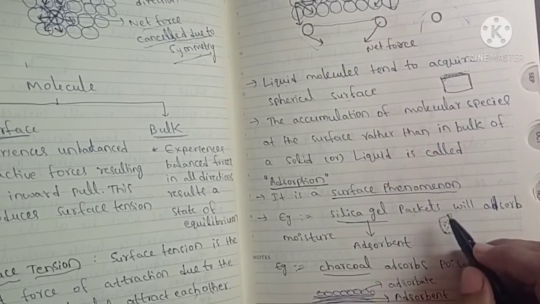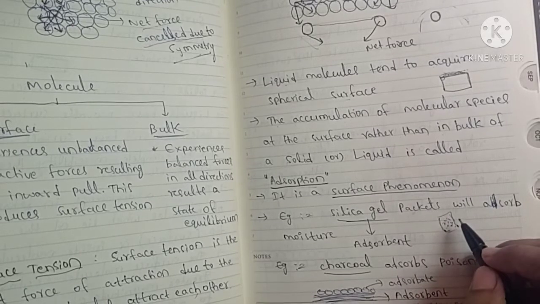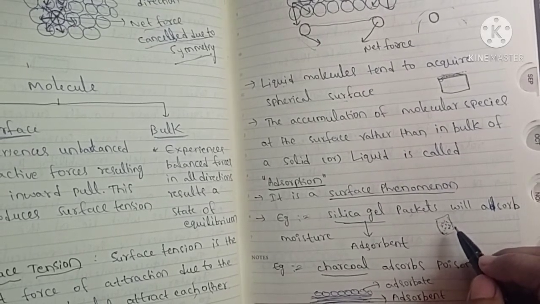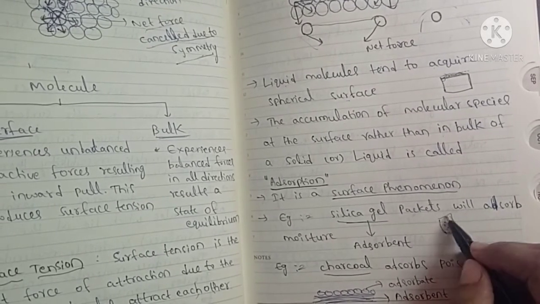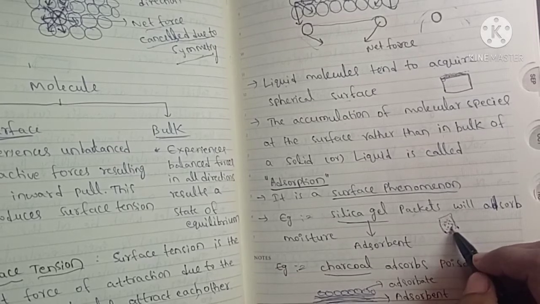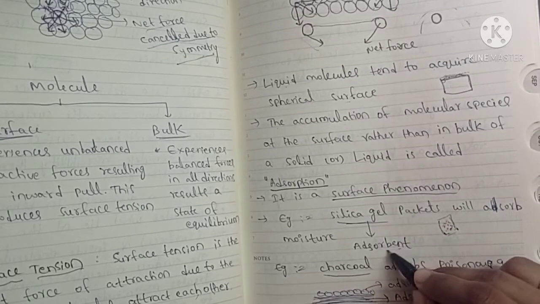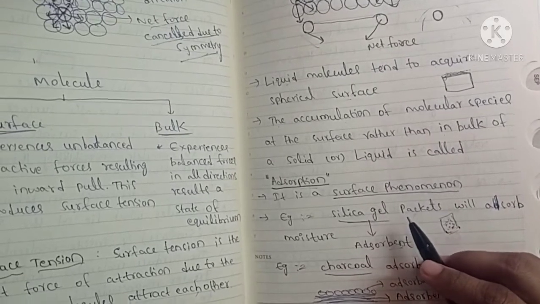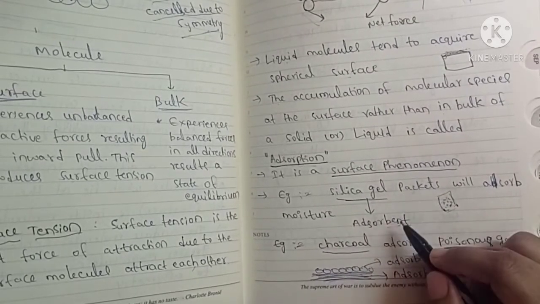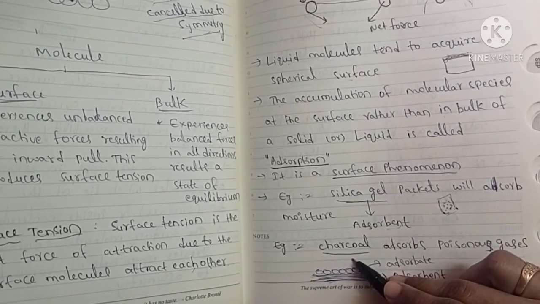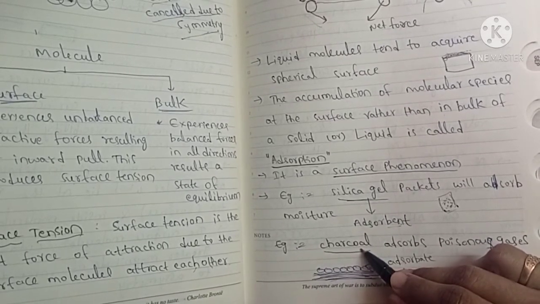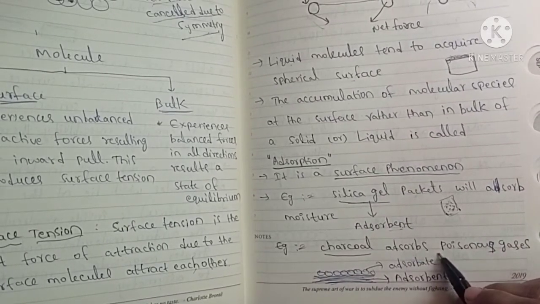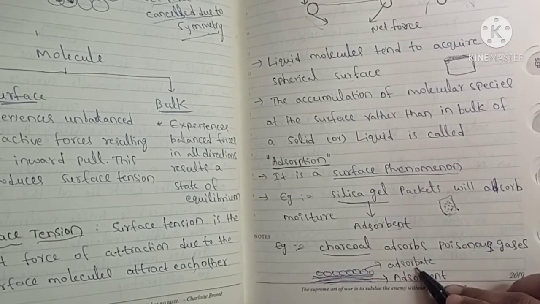The moisture molecules are called adsorbate, and the surface on which adsorption takes place is called adsorbent. Adsorbent means the surface of the solid or liquid, and adsorbate means the molecules which are accumulated on the surface. The second example is charcoal. Charcoal adsorbs poisonous gases.